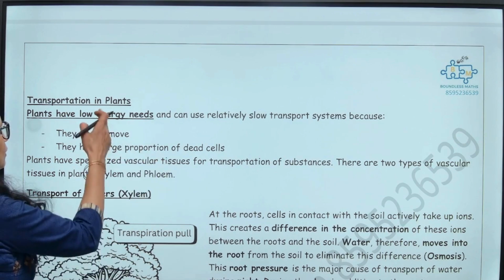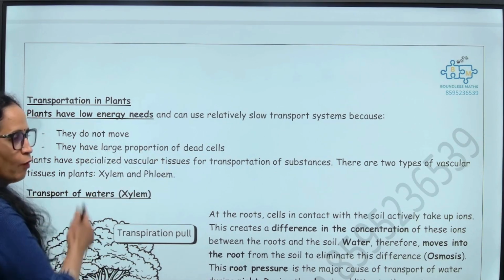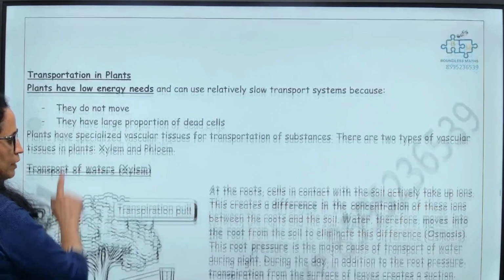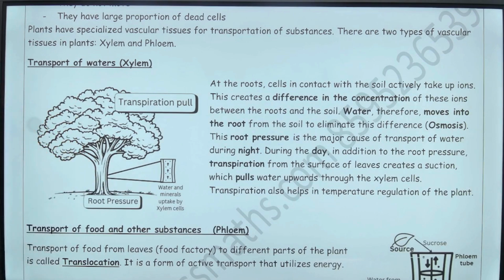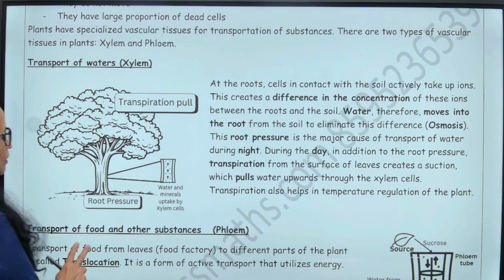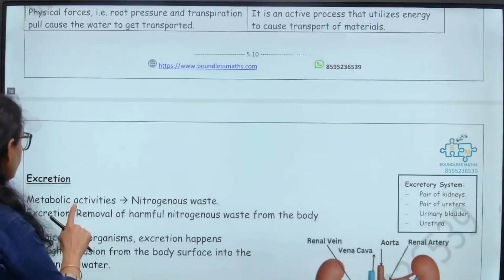Again, the next video was on transportation in plants. So plants need to transport water and the food prepared by the plant. We have seen the differences between how the transport of water works and how the transport of food works. So this is transportation in plants, and now we are up to excretion.